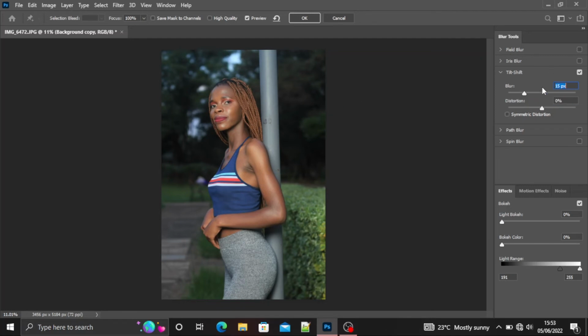So once we've opened the tilt shift, we are going to increase the blur. Sorry, first things first. You can see these lines here.